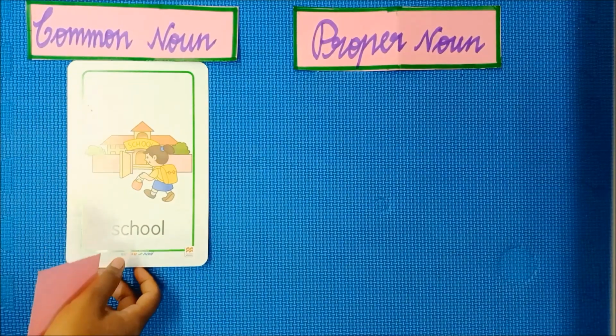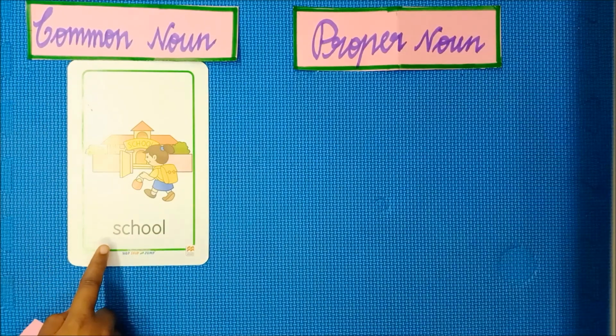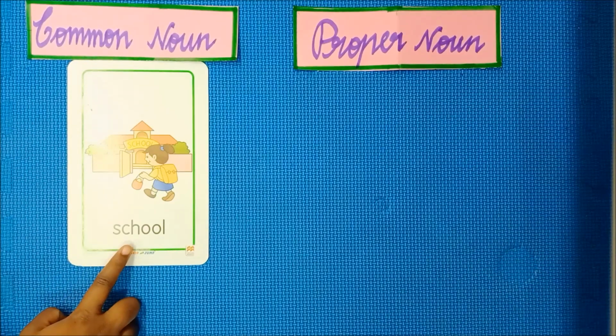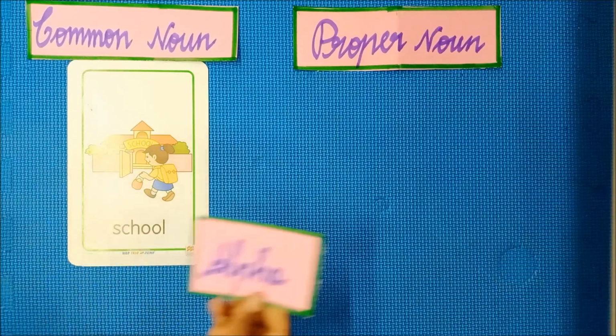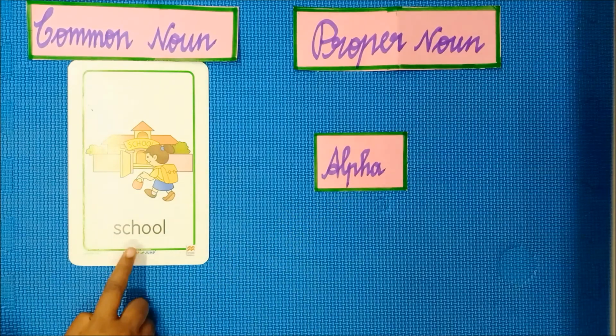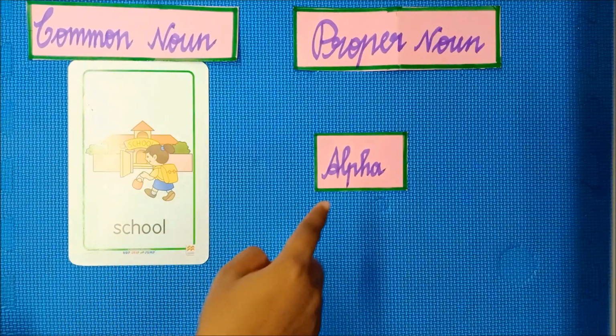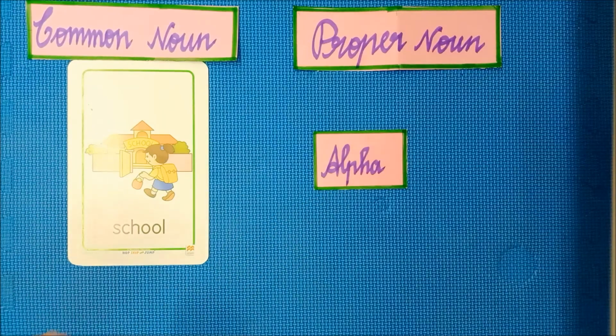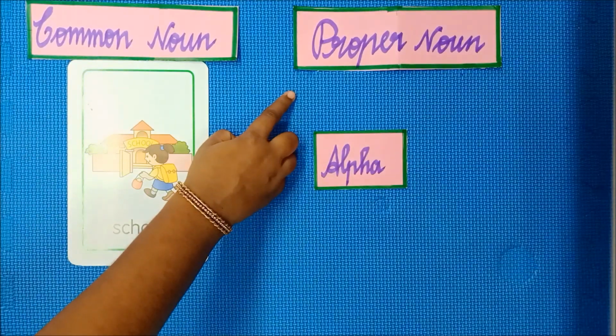Now look at the next thing. What is it? It is a school image. So here school is the common noun. Here I am commonly telling school. Now I am going to tell the specific name of the school, Alpha School. So school is the common noun. When I am telling the specific name of the school, Alpha School is the proper noun.